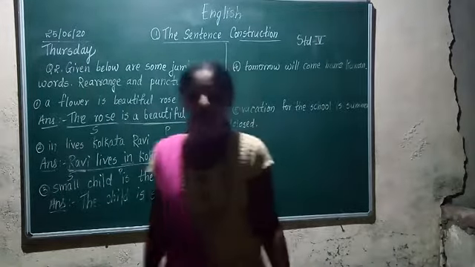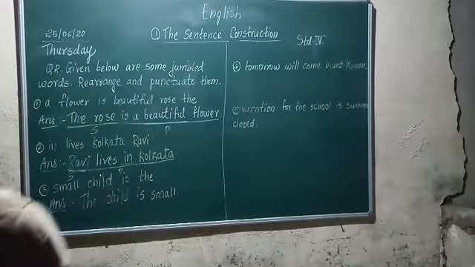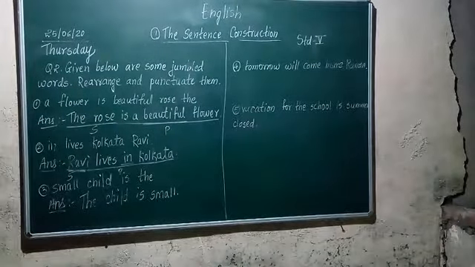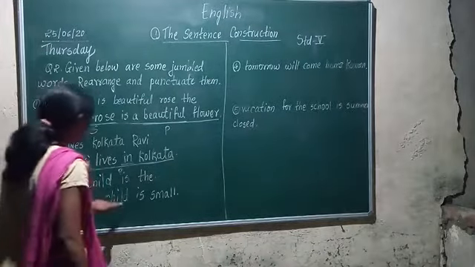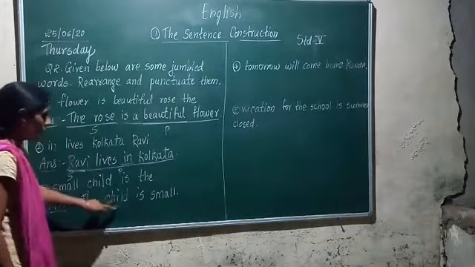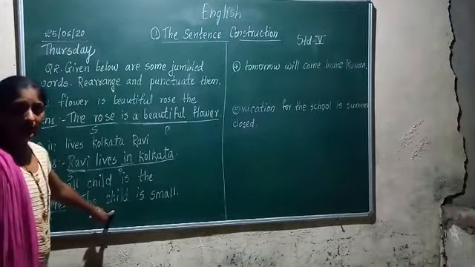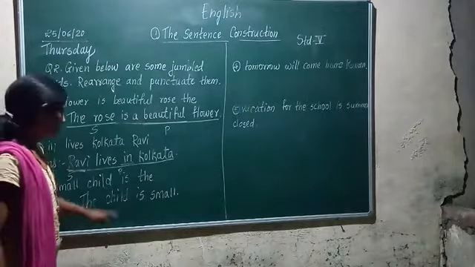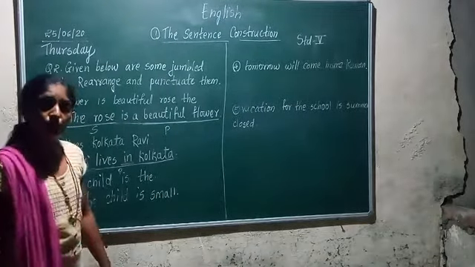The child is small. Now in this sentence, what is subject and what is predicate? Come on, tell. The child is small. So now, child is what? The child, he is doing something, actually, he is the doer of the sentence or not? Yes. The subject of a sentence is a doer.